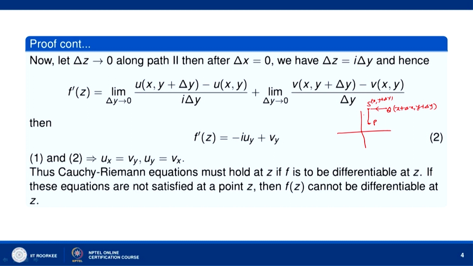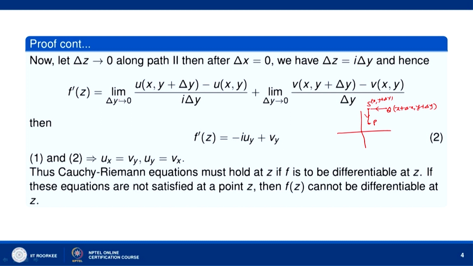So, we are moving like this. After delta x has become 0, when we are moving towards S from Q, when we reach the point S, what happens? Delta x has become 0. So, when we move from S towards P, delta y goes to 0. After delta x has become 0, delta z becomes i delta y. So, when delta z goes to 0, delta y will go to 0.